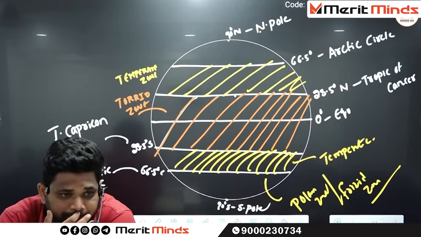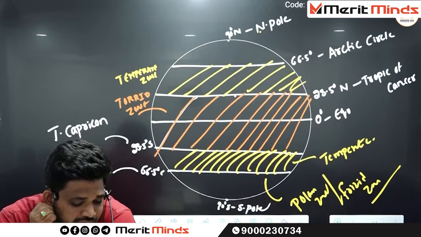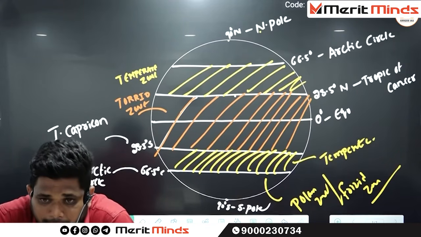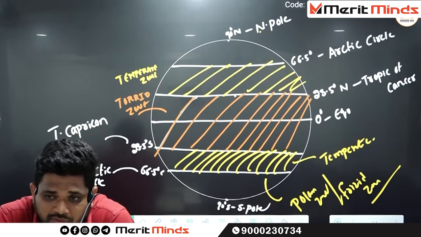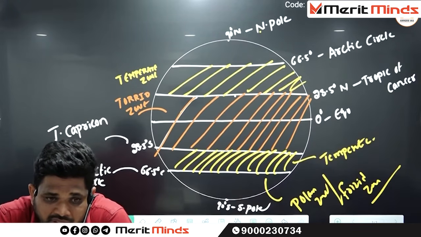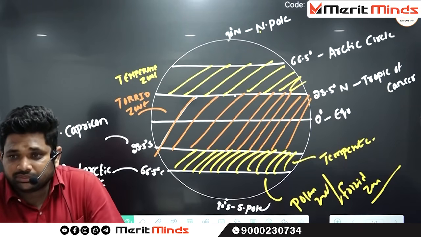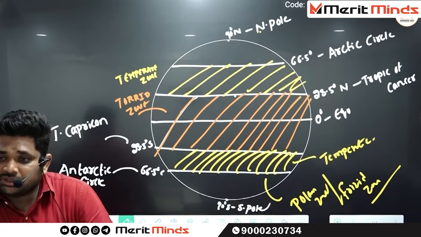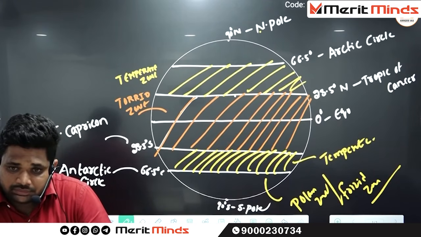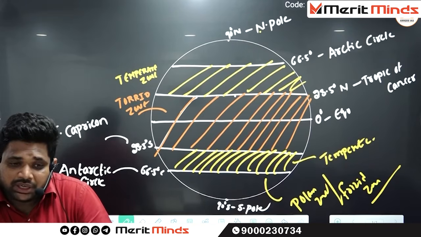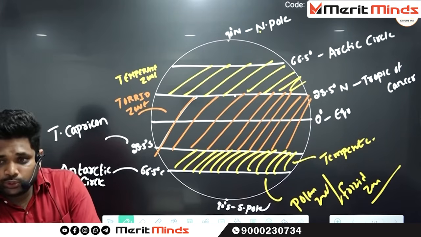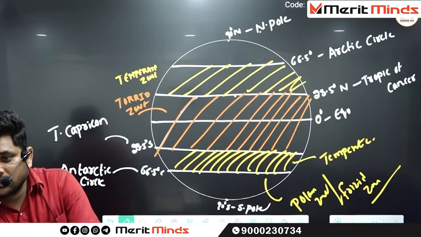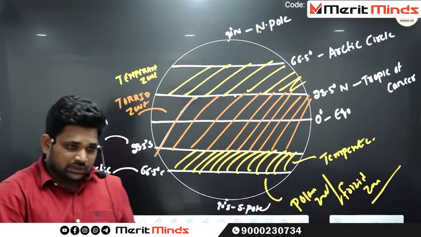It is the zone which is extending from Tropic of Cancer to Arctic Circle in northern hemisphere, and from Tropic of Capricorn to Antarctic Circle in southern hemisphere.